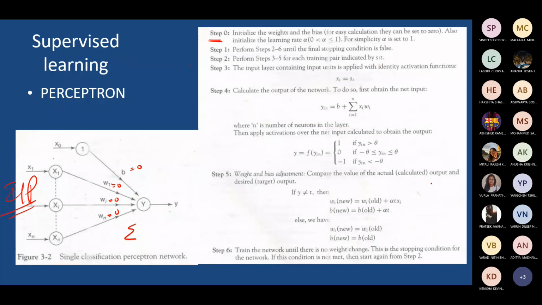What is the actual response? That is y. You got the difference between y and t. For a given input, whatever is generated here is the actual response, that is y, but the desired response is t.